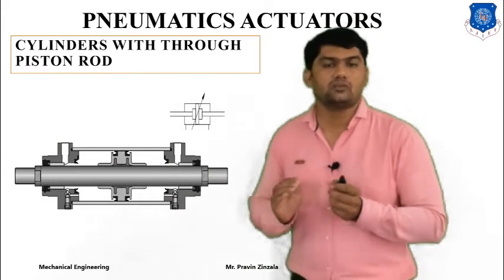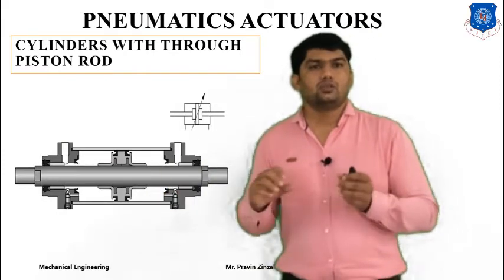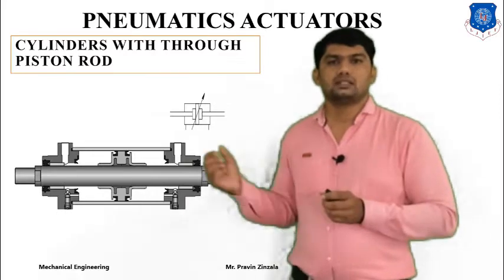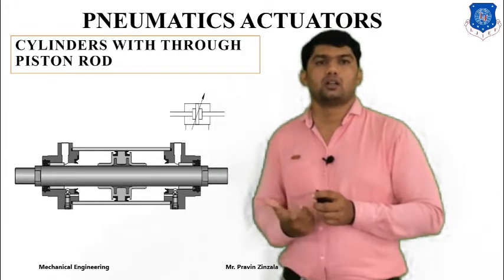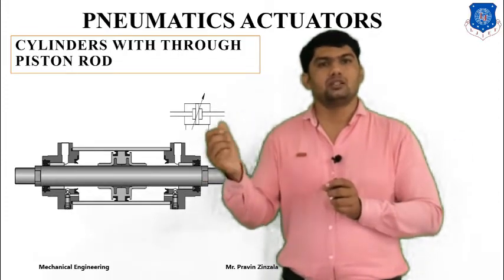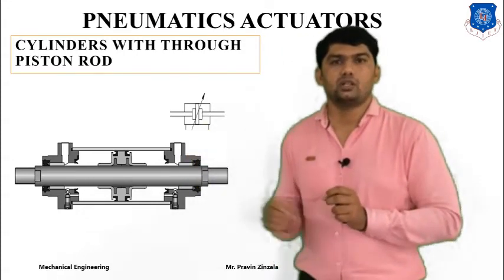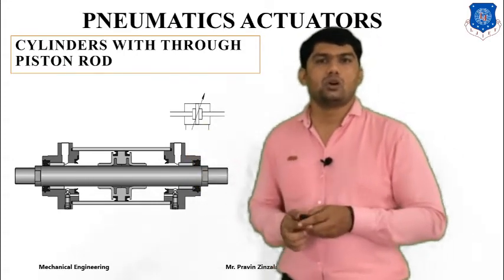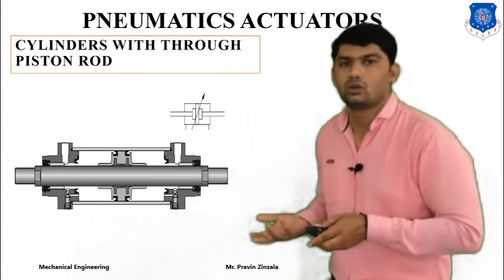This is one type of double acting cylinder in which we can operate on both sides. This is the advantage of the double acting cylinder with double rod. We can perform the operation on both sides of the cylinder. So it's called a cylinder with through piston rod, or double acting cylinder with double rod.